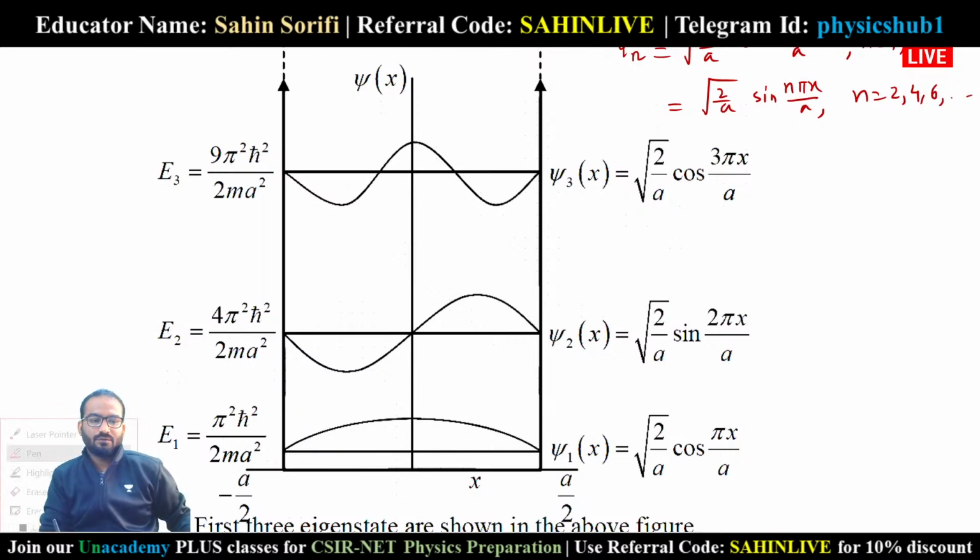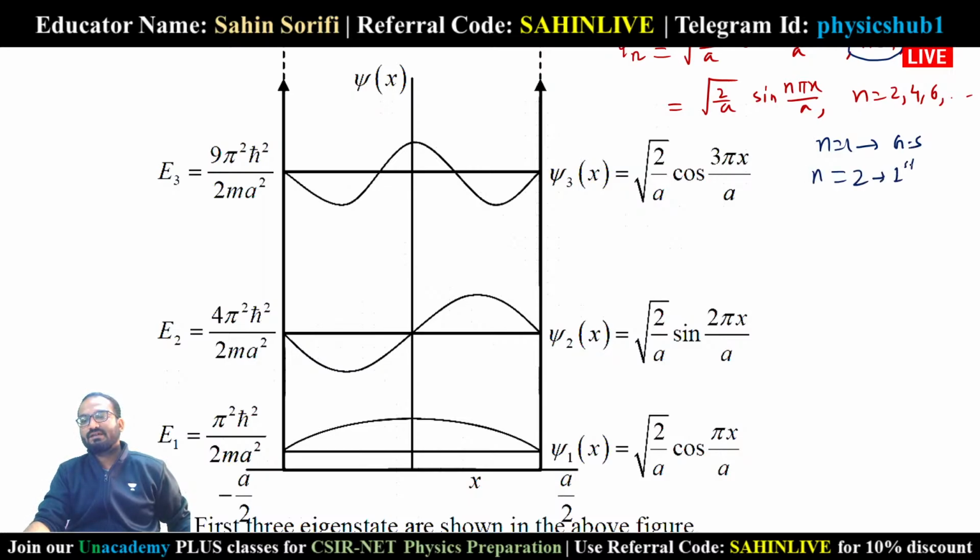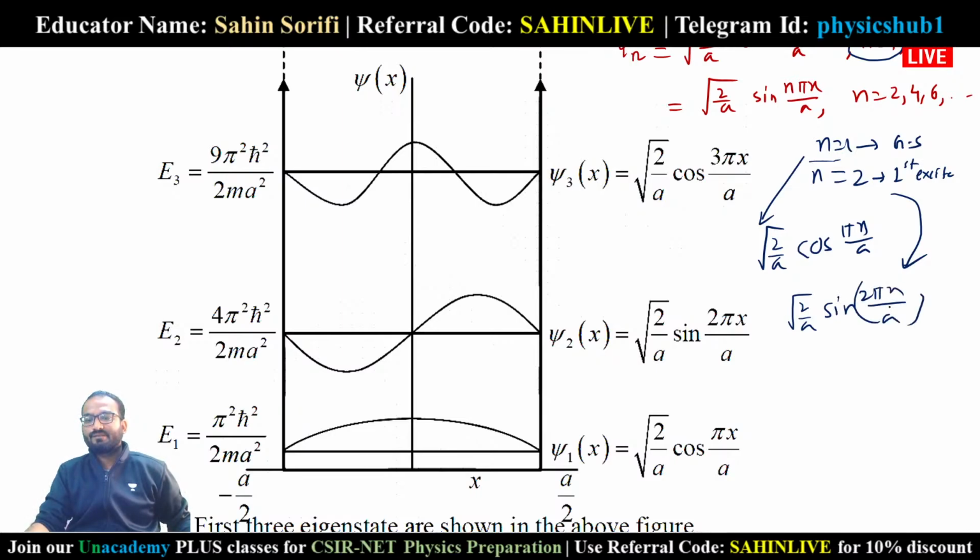So you can notice one thing, that n equals 1 will be the ground state and n equals 2 will be the first excited state. So for the ground state, the wave function will be root over 2 by a cos pi x by a, but the first excited state will become root over 2 by a sin 2 pi x by a. That is why you can see here the first wave function, root over 2 by a cos pi x by a.